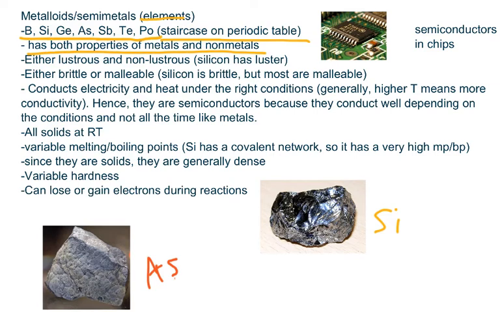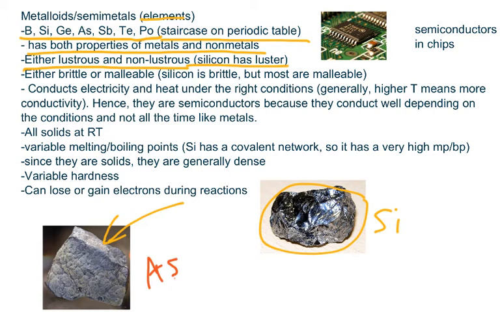For example, semimetals can either be lustrous or non-lustrous. For example, silicon, which is over here, is pretty shiny and has luster, and arsenic has luster as well, but it is covered by tarnish since it reacts easily with the air around it.